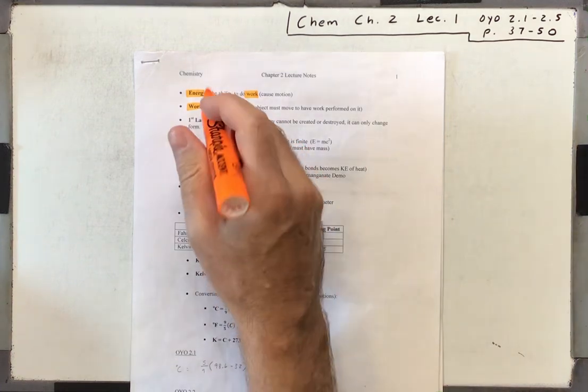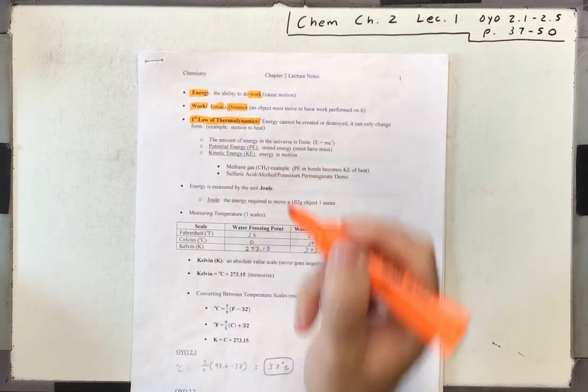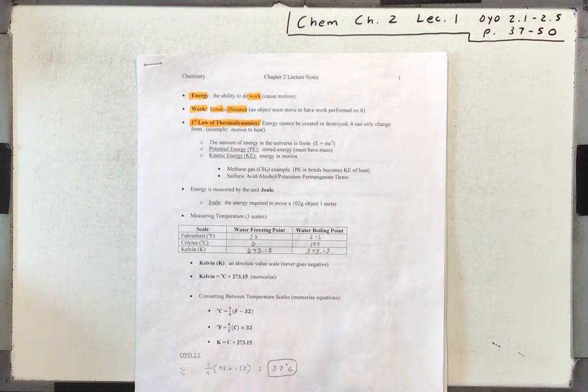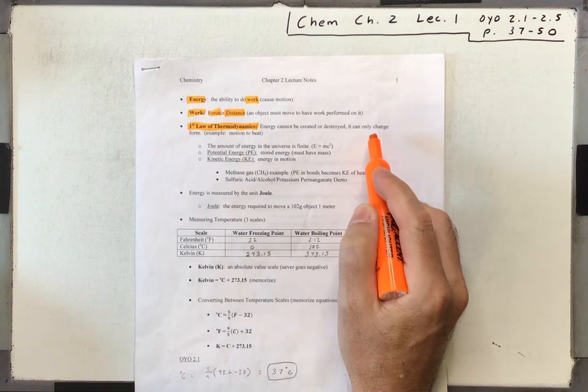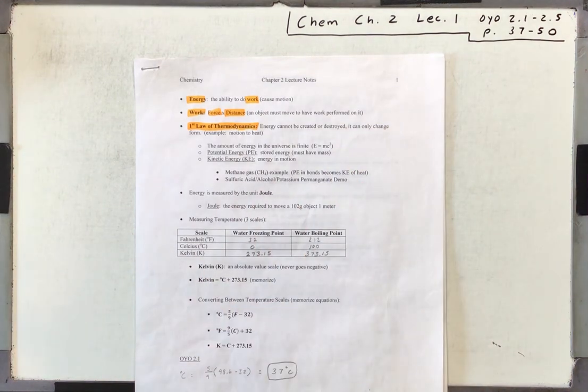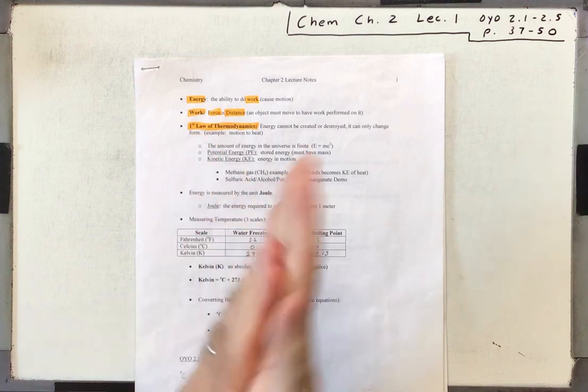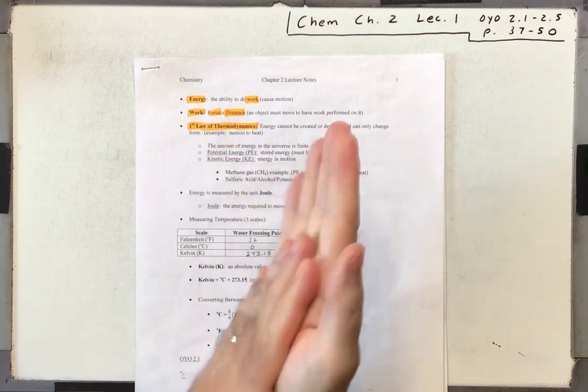Now, the first law of thermodynamics, it's a famous scientific law. Energy cannot be created or destroyed. It can only change form. A very simple example is if you rub your hands together, your hands over time will start to get a little hot.